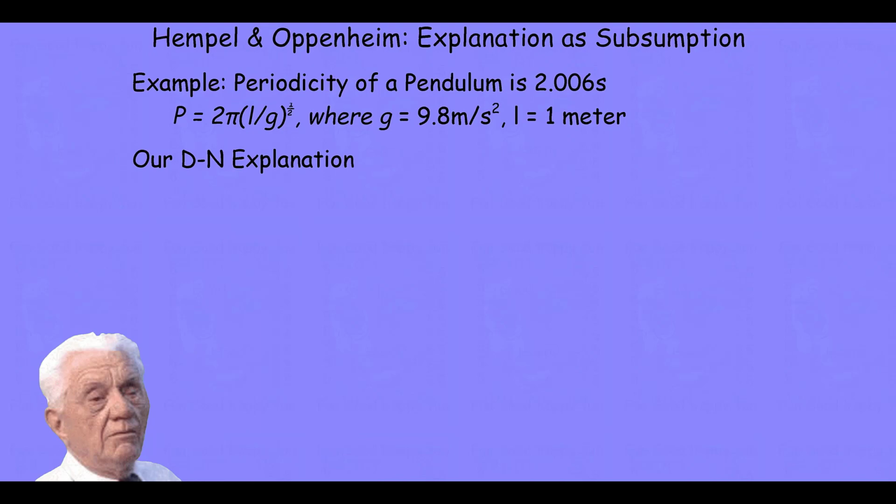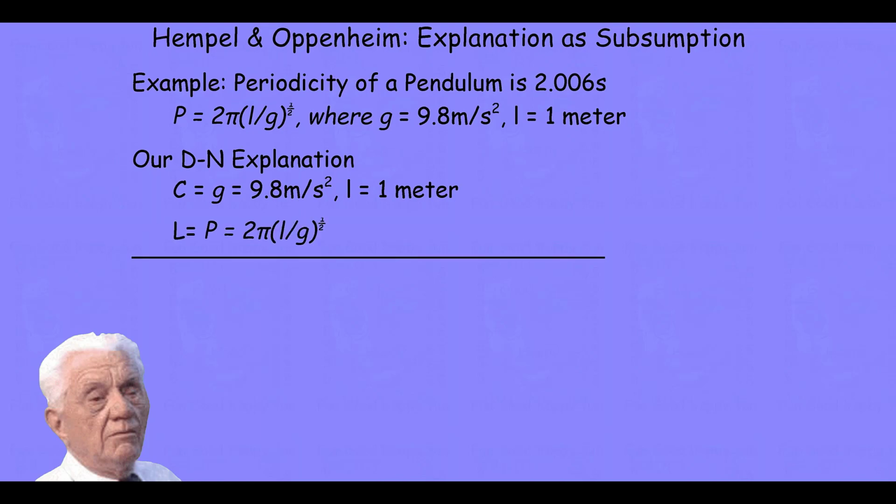We then, using our deductive nomological model, plug those values into our law, the ideal pendulum law, and deduce our explanation or prediction of the pendulum periodicity based on those initial values and the universal exceptionless law